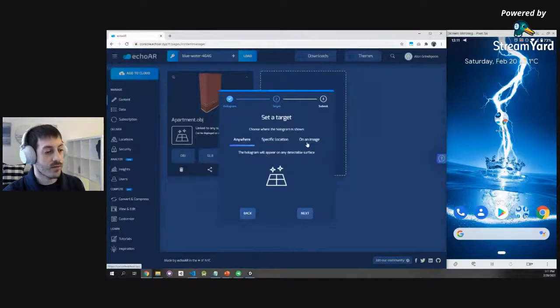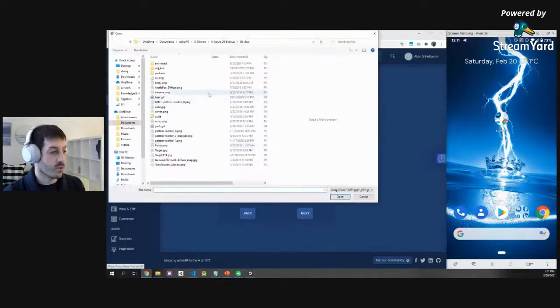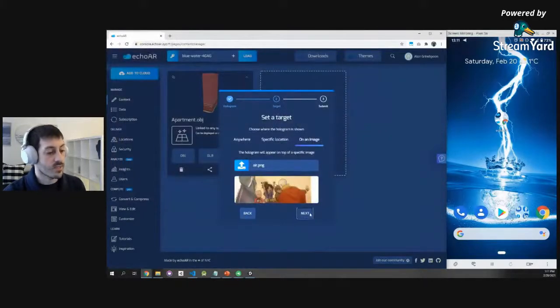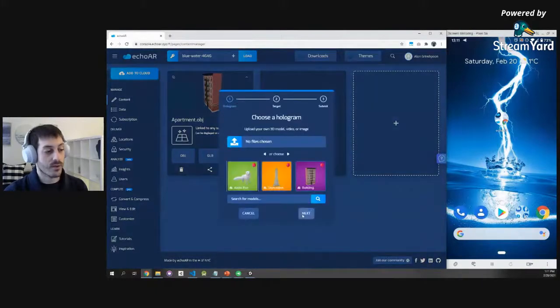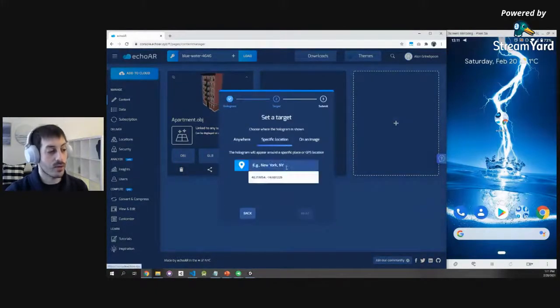And now instead of putting it on a floor, I'm going to put it on a specific image. Let me also upload an image. Same process occurs now, but instead of converting 3D models, now we're converting images and videos, so they'll work. Another thing that you can do is upload content in a specific location. So let's throw in this 3D model in New York.